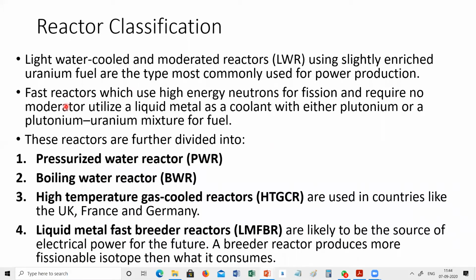Again, reactors can be classified as light water cooled and moderated reactors, which are known as LWR, light water reactors. Light water cooled and moderated reactors using slightly enriched uranium fuel are the most commonly used for power production.